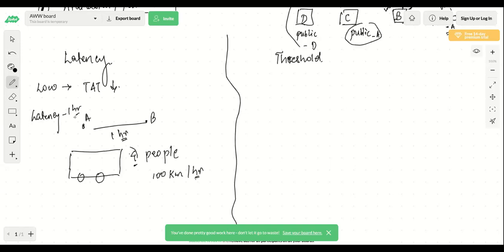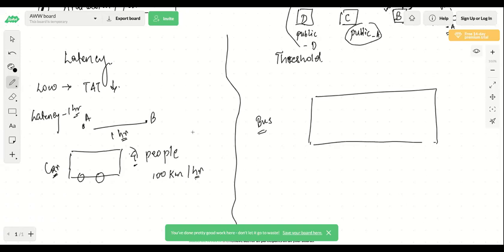Correct. Now let's take a different value altogether. Here it was a car, and now you have a bus. Consider that you have to travel 100 kilometers only. The car is running at 100 kilometers per hour, so the latency is 1 hour. Now you have a bus going at a speed of 50 kilometers per hour, but carrying 100 people. Here we had 4 people, and here we have 100 people.